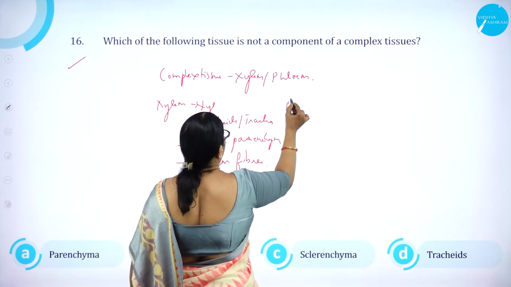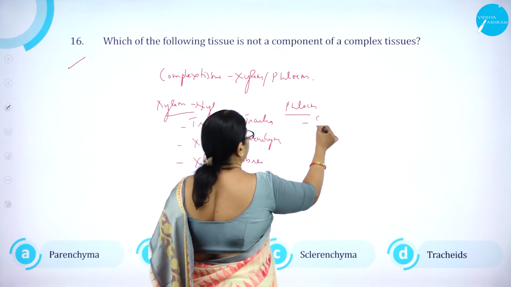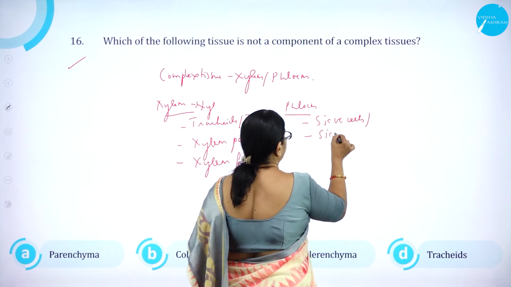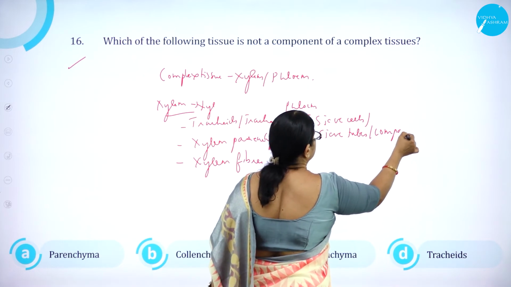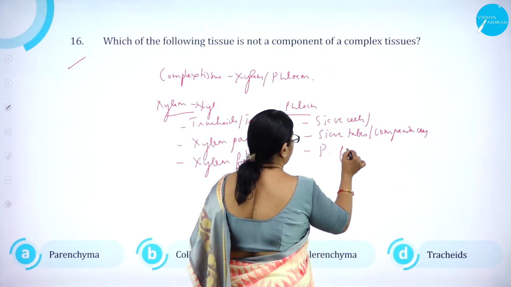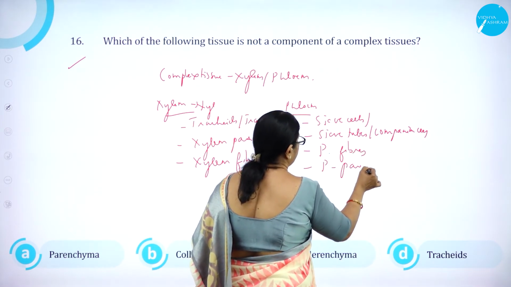So here phloem is made up of what? Sieve cells, sieve tubes with companion cells, then phloem fibers, then phloem parenchyma.